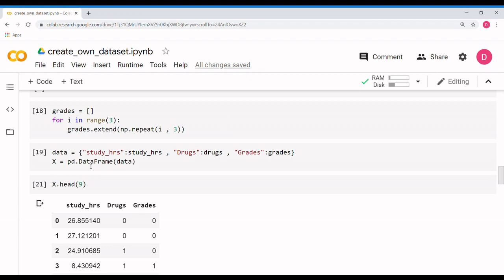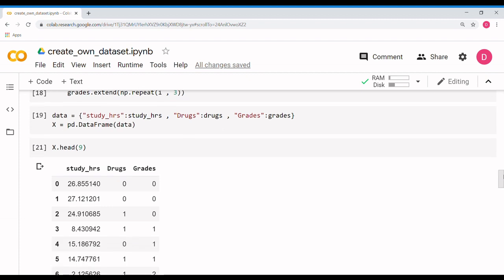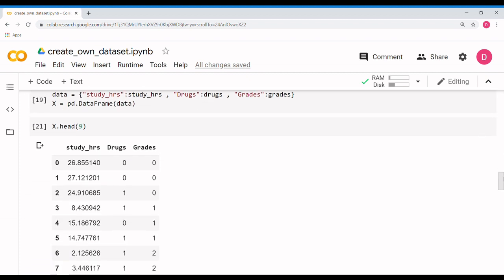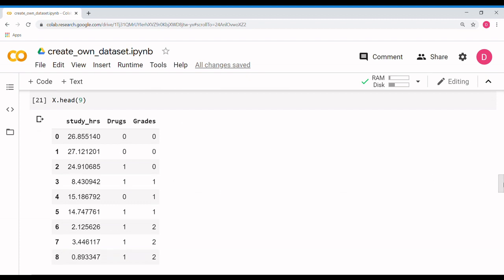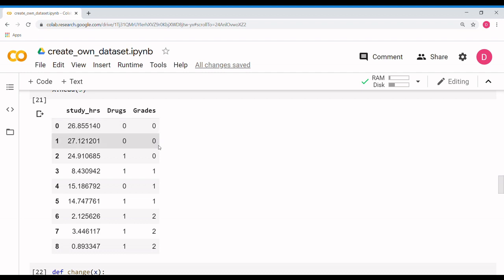Now this is the way you make a data frame from the values. I'll put this Colab notebook in the description, on GitHub, so you can see it from there. Once you print the data set, with x dot head of 9, this is the whole data set. You can see 0 0 0 1 1 1 2 2 2. So this will be AAA, BBB, CCC. These are the values that we got earlier.